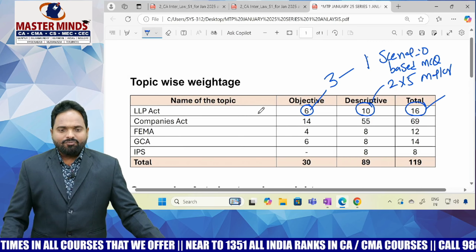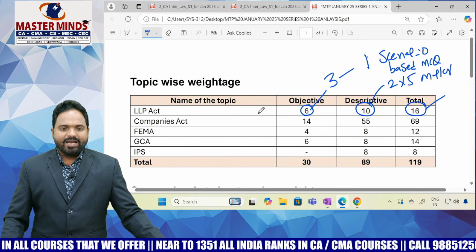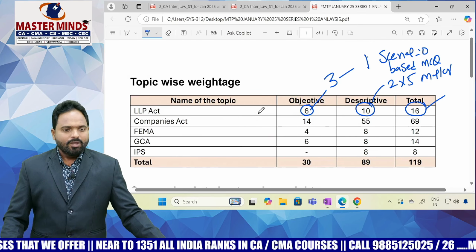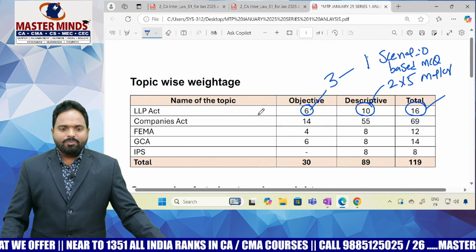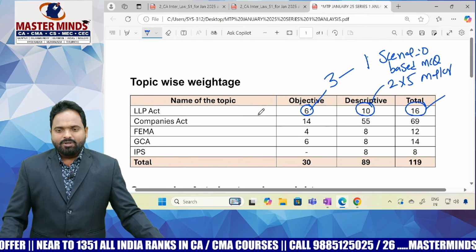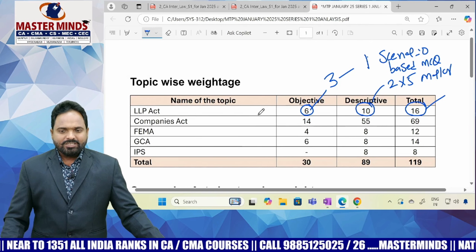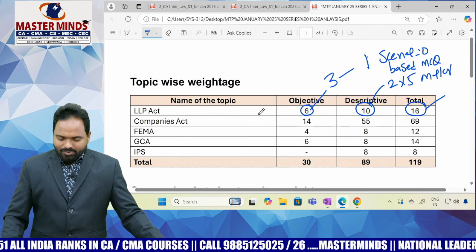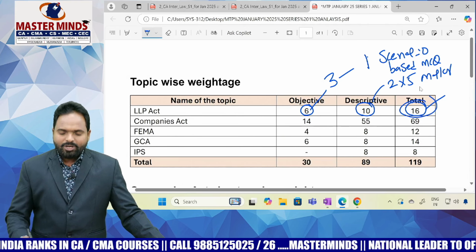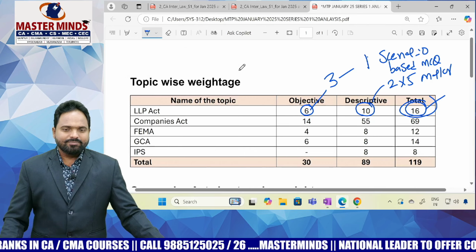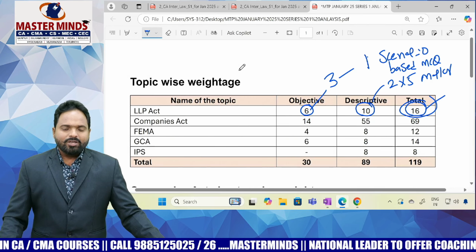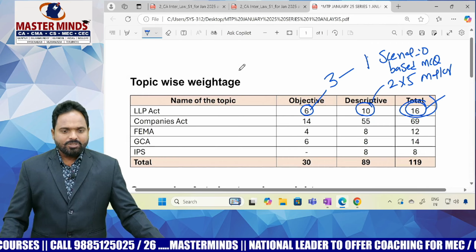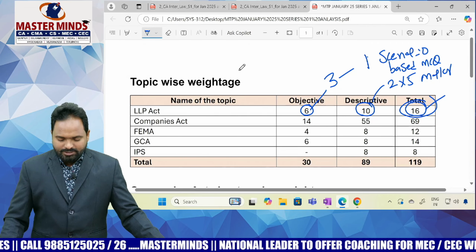I already informed students the LLP Act is a category A chapter, and high priority will be given to it. It has very few sections, around 20 to 25. If you have the knowledge, you can conveniently attempt 14 to 16 marks. The MCQ and descriptive questions are also very easy. We will go through them later.